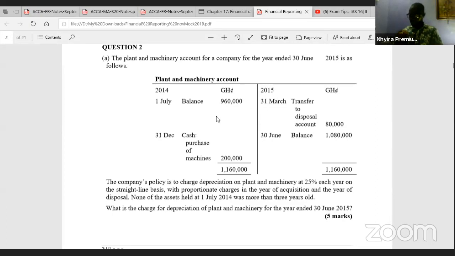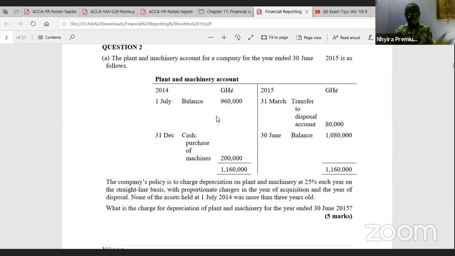Okay. So the first question is displayed on the screen, and like I mentioned, it is based on IAS 16, property, plant, and equipment. When you pick any standard, we're looking at the recognition criteria, the measurement basis, and then the disclosure requirement.